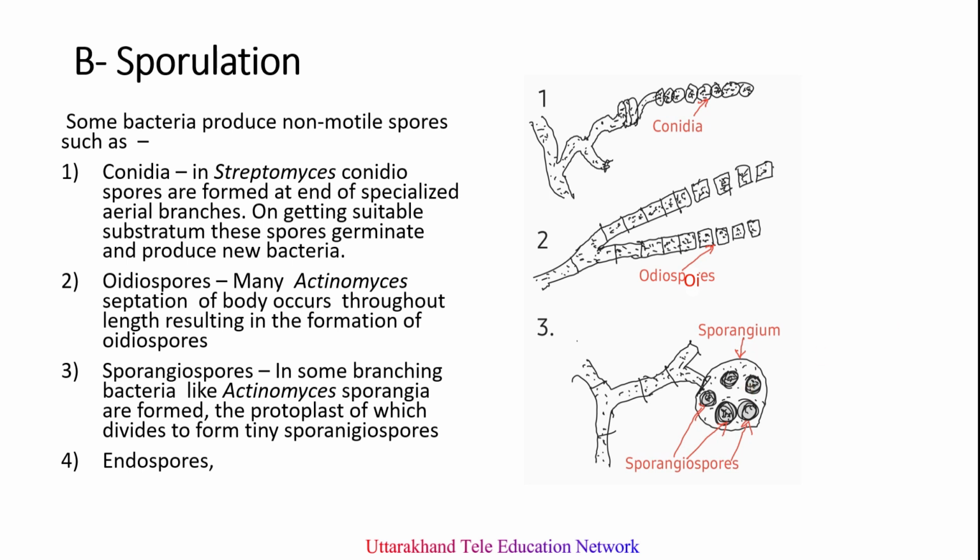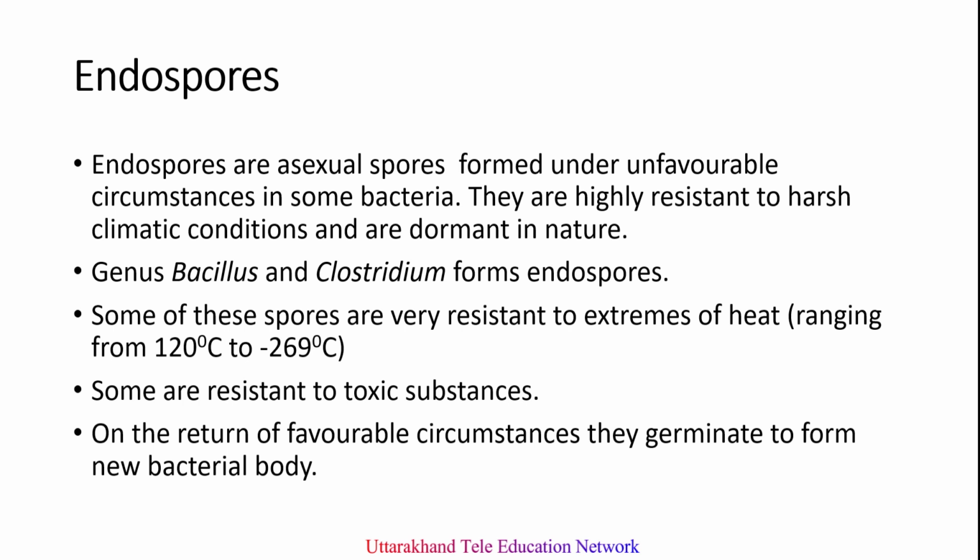Next one is the endospores, where the endospores are produced under unfavorable circumstances in some bacteria, and they are highly resistant to harsh climatic conditions and are dormant in nature. They are very resistant to extremes of heat and also resistant to toxic substances.